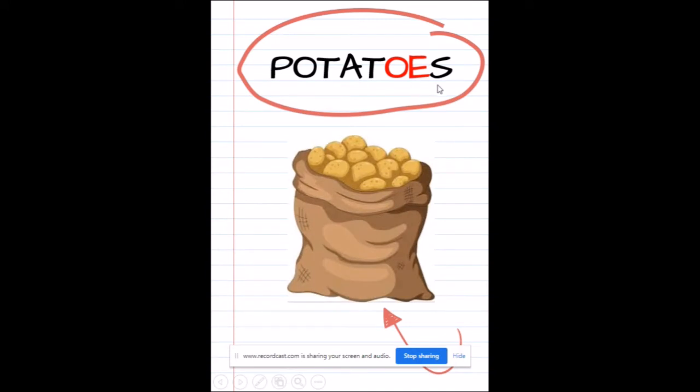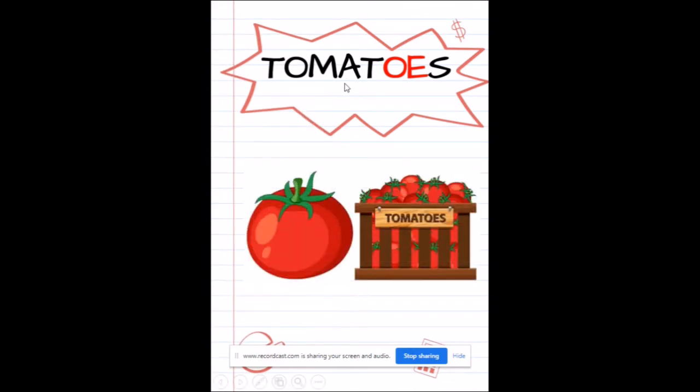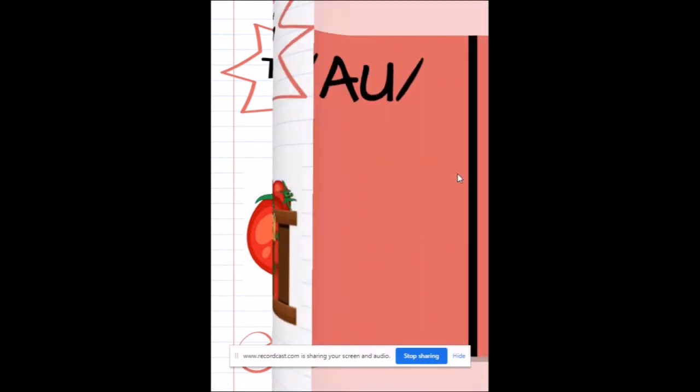P, O, T, A, T, OE, O, S. Potatoes. Very good. Last example for this sound is tomatoes. Tomatoes. Okay, good job.